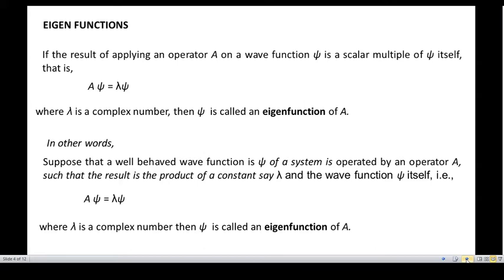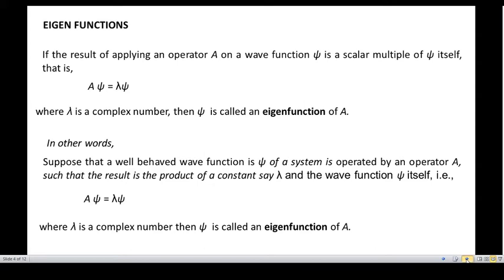Hope you understood. Now, let us explain this in a very simple manner. When a wave function is operated by an operator A, it gives the same wave function multiplied by a constant. Then the wave function is called eigen function, right? Here lambda is a complex number and psi is called eigen function, right?